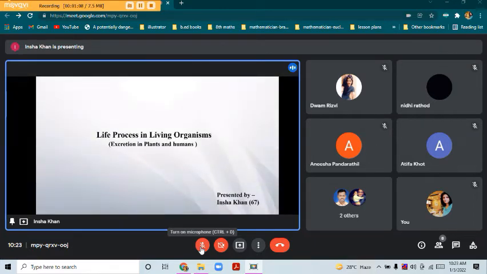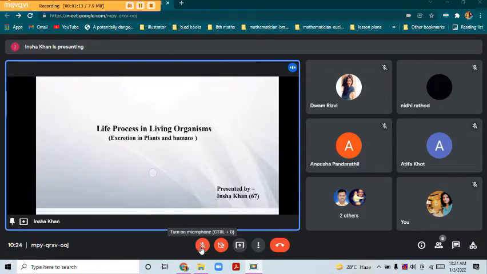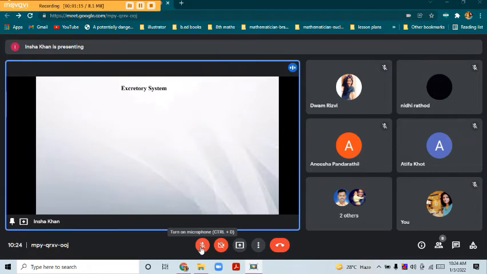So today we will be learning excretion in plants and humans. So as we said, removal of waste product from a body is called excretion. The system that carries out such a process is called the excretory system. In plants or animals, many waste substances are produced in various living organisms. It is very important that these products are removed from our body, because if they accumulate, then what will happen? It can cause death.